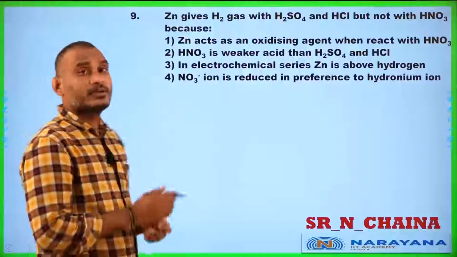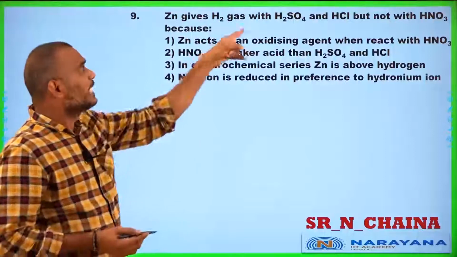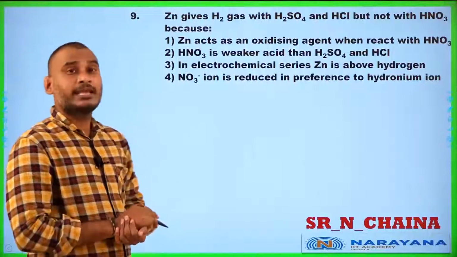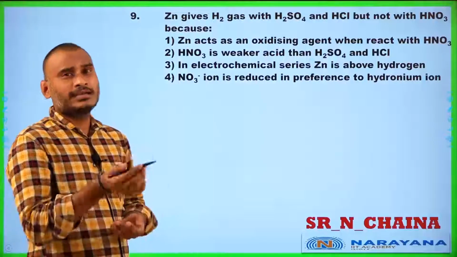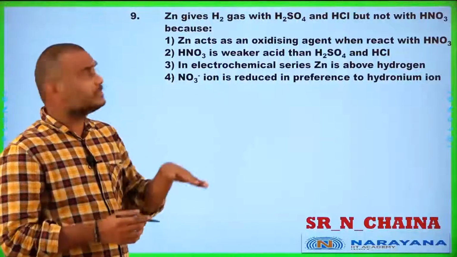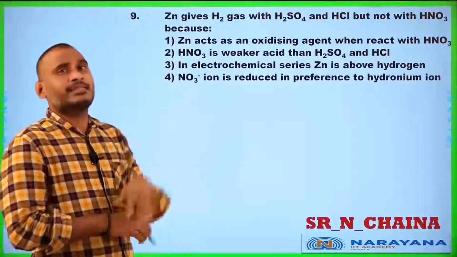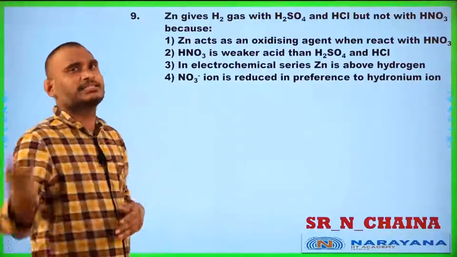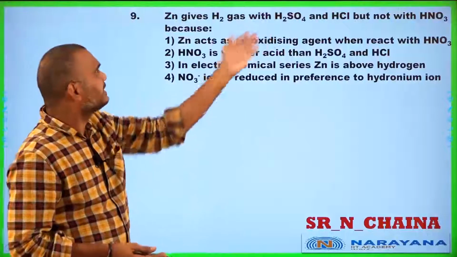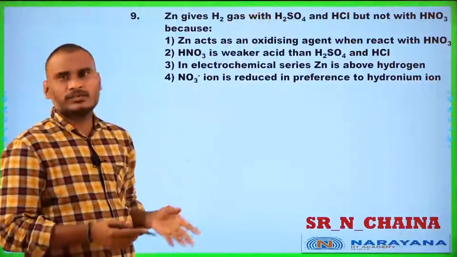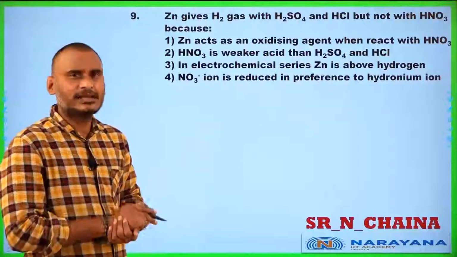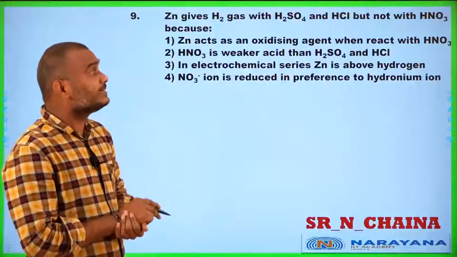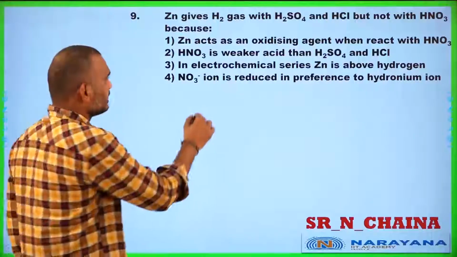Yes, student, you see question number 9. Zinc gives hydrogen gas with H2SO4 and HCl but not with HNO3 because... Already you learnt that those elements which are above hydrogen in the electrochemical series displace hydrogen. That is why zinc, present above hydrogen, can displace hydrogen from mineral acids. But zinc acts as an oxidizing agent when it reacts with HNO3. That is wrong, student.